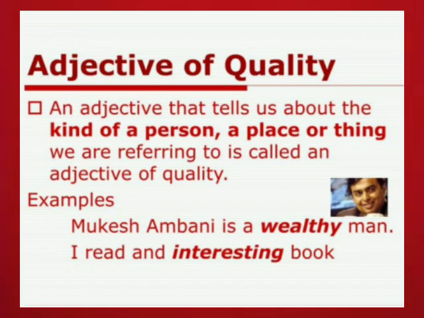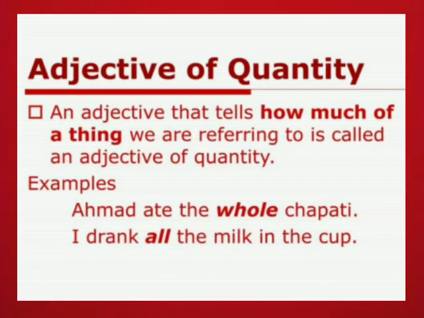Another example you can see: I read an interesting book. What kind of book? Interesting book. The word interesting is the adjective of quality. Next we'll go to point number 2, adjective of quantity. An adjective that tells us how much of a thing, listen properly, how much of a thing, we refer to as an adjective of quantity.